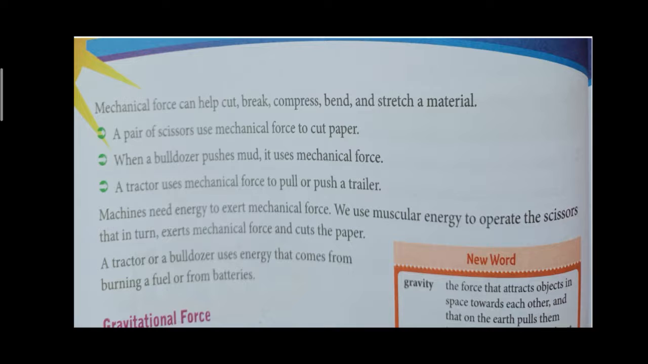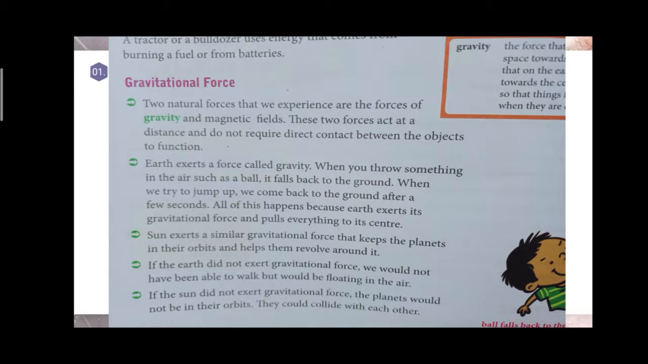Okay, so we are using our muscular energy to operate the scissor, right? So the mechanical force is exerted by the scissor and it cuts the paper. The next one is gravitational force. Gravitational force means we are able to stand on the earth, we can walk, we can dance, we can run. That is due to the gravitational force. So the natural forces are the forces experienced due to gravity and the magnetic field.